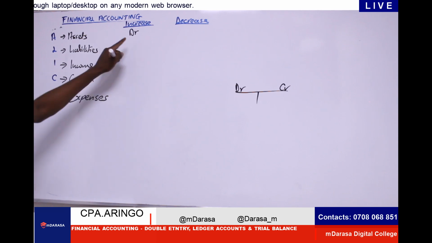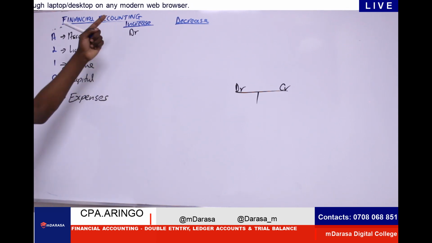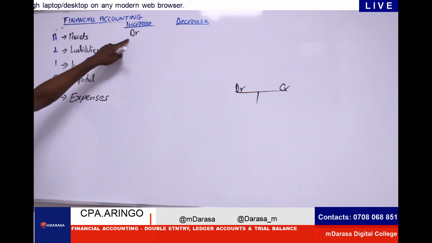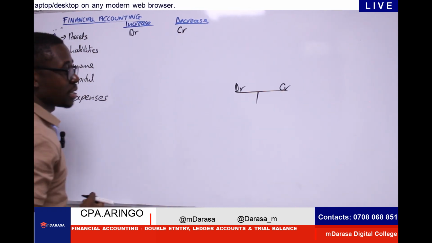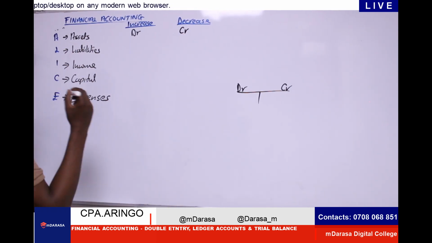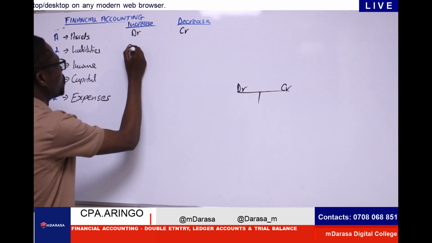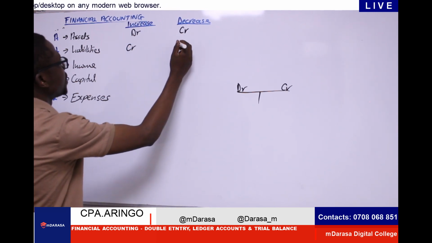At any given point in time, whenever our assets increase, they'll always be debited. And when our assets decrease, we'll always have a credit. Whenever liabilities increase, my good students, you do what? You credit. And whenever they decrease, you debit.